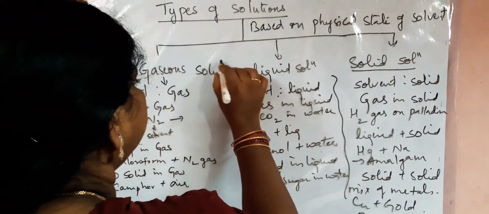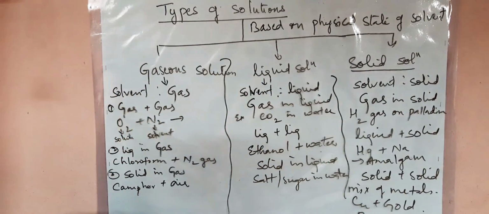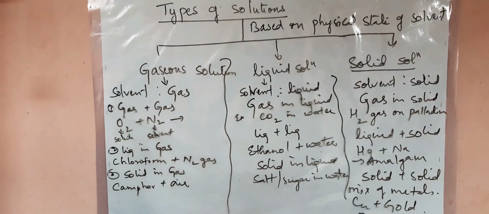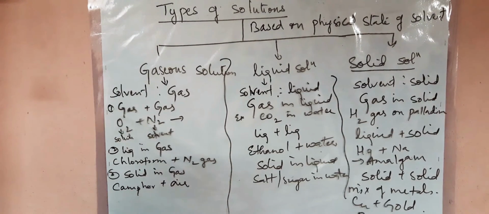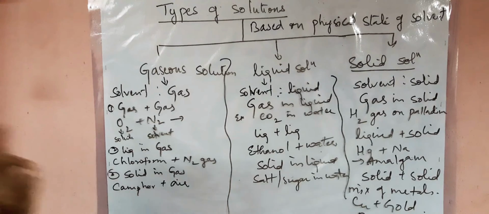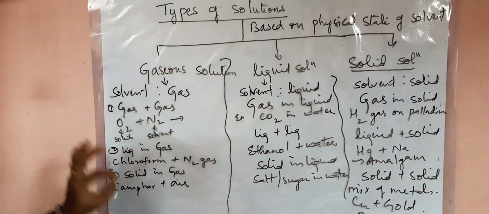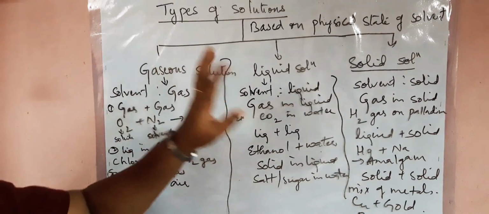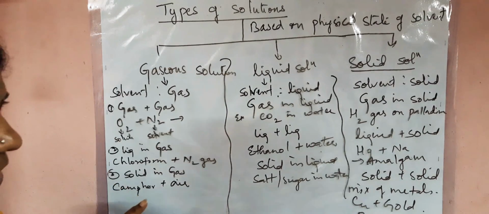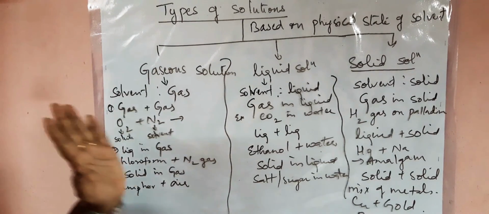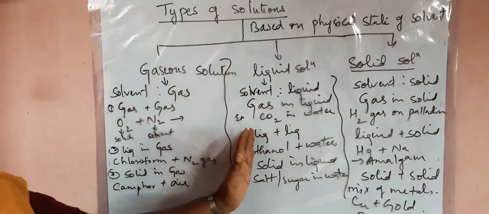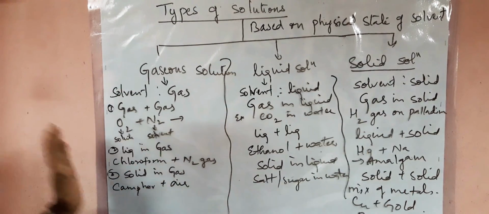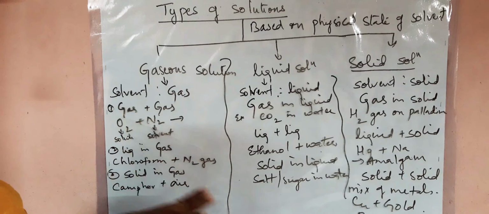So these are the three different types of solutions based on the physical state of the solvent: gaseous solutions, liquid solutions and solid solutions. The final state of any solution will be based on the physical state of the solvent. Whatever is the physical state of the solvent, the final state of that solution will be that. For competitive purposes, these examples are important.